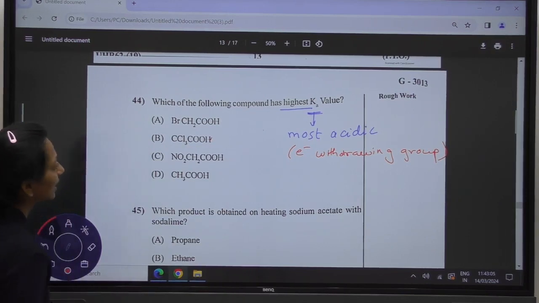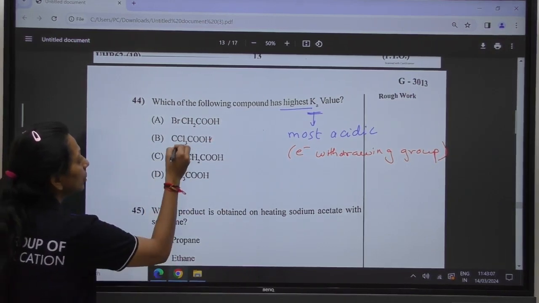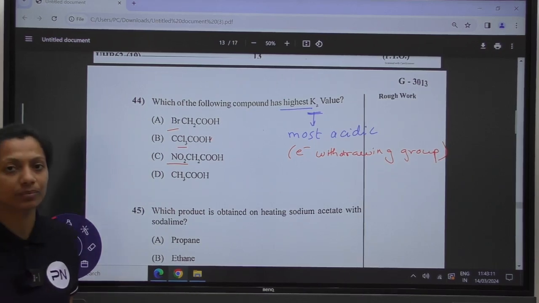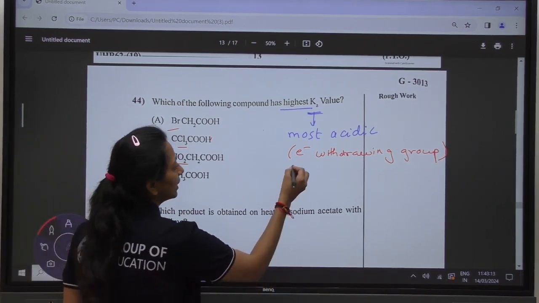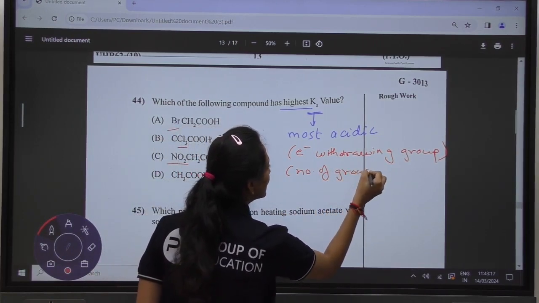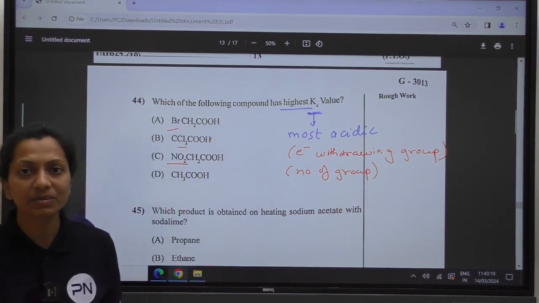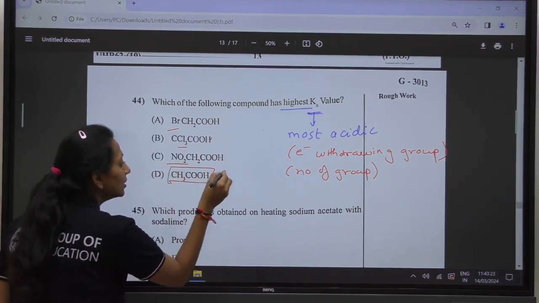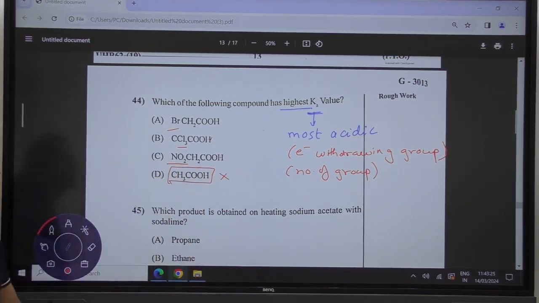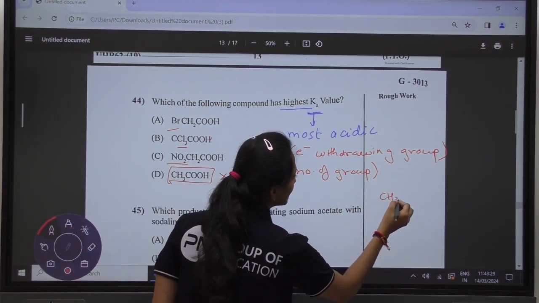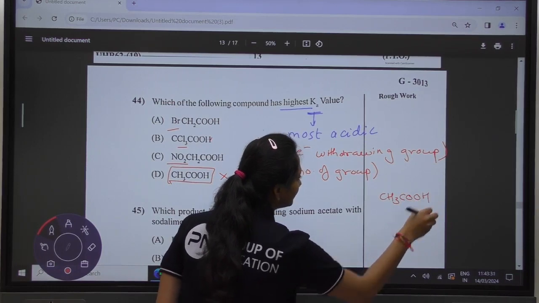We can see here that nitro, chloro and bromo, these three are electron withdrawing groups, but their number also matters. How many such electron withdrawing groups are present in the compound? This is the one in which there is no electron withdrawing group, so this is the least acidic one. We place the acetic acid as the least acidic one.